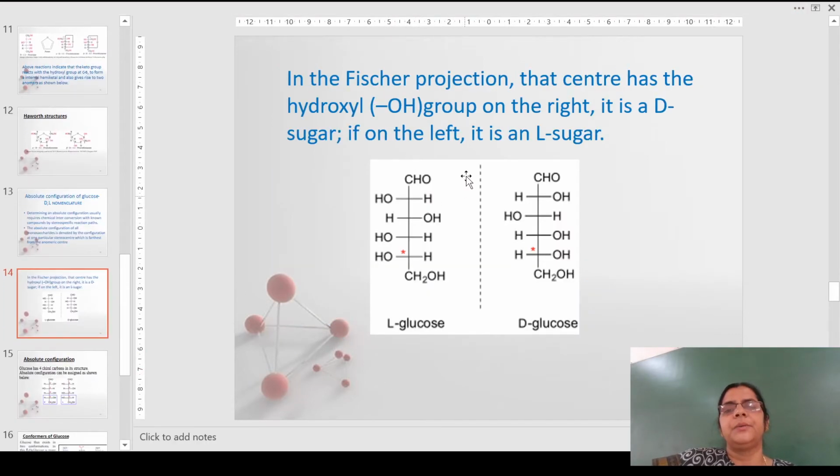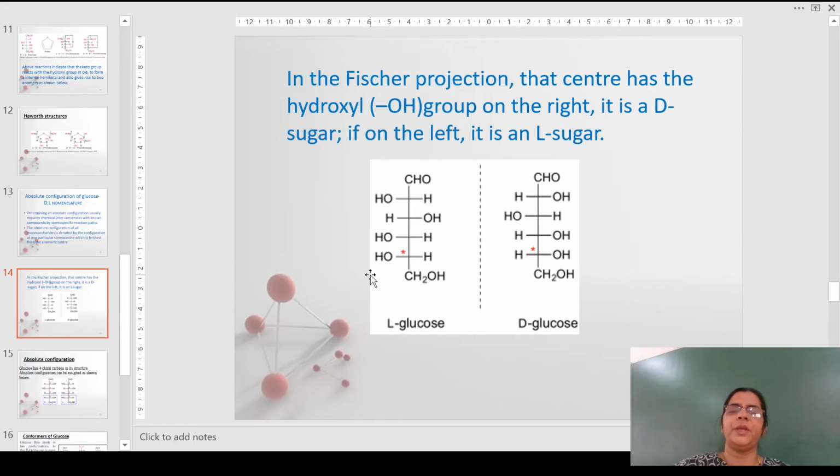I'll show you here. In this Fischer projection, the anomeric carbon is the first carbon after the aldehyde, and these are the anomers. Here the carbon which is farthest as well as chiral is chosen for assigning the D and L configuration, and that has been indicated by a star in red color. So here, if the OH group is on the right side, it is called D-glucose, and if the OH group is on the left side, it is called L-glucose.